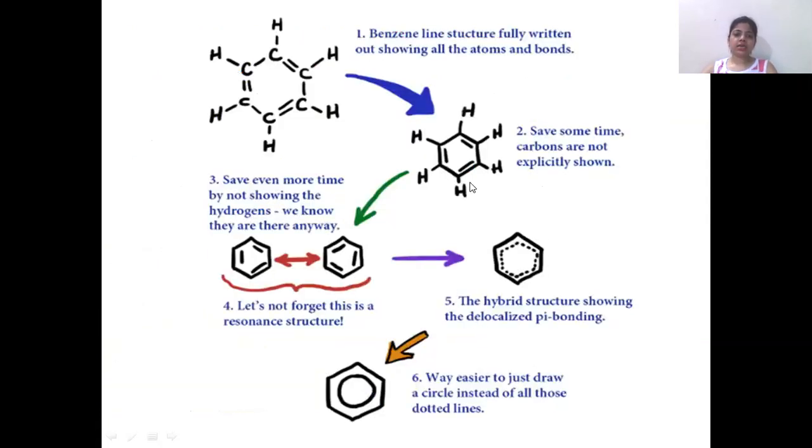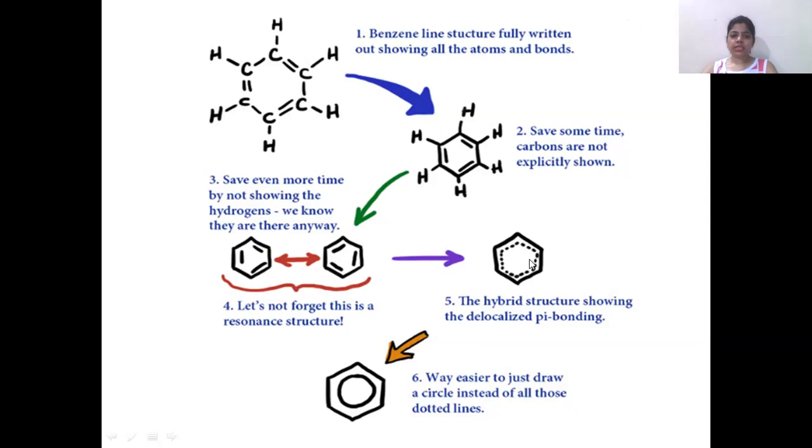Next, this is the conclusion of how we can represent the structure of benzene. So first one is the line structure in which all the bonds and all the atoms are being shown. Second is the benzene structure in which the carbon atoms are being hidden. Third one is where all the atoms are hidden and only the bonds are being shown. So these are the resonating structures. We will be discussing this in our next video.